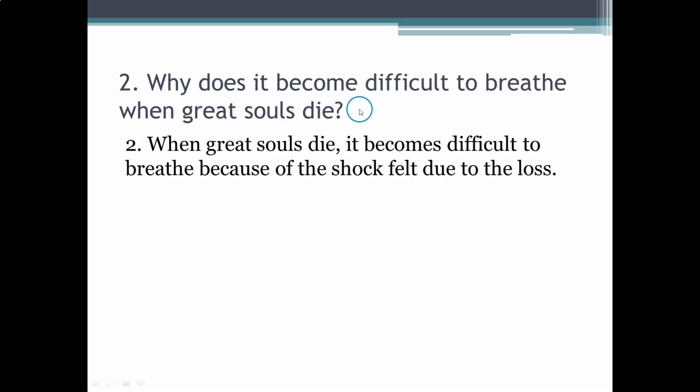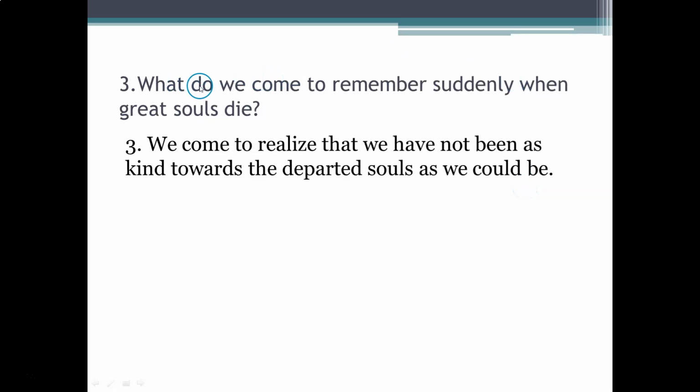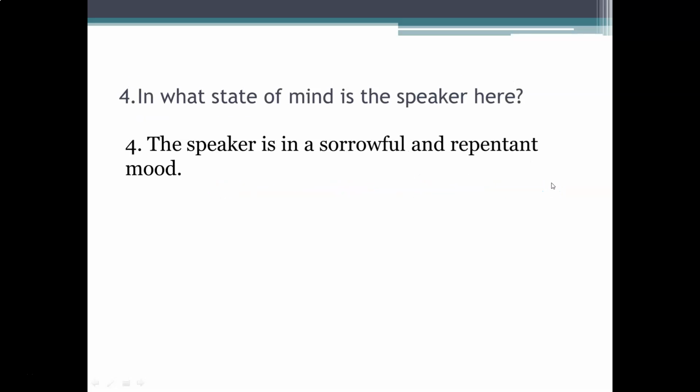Why does it become difficult to breathe when great souls die? When great souls die, it becomes difficult to breathe because of the shock felt due to the loss. What do we come to remember suddenly when great souls die? We come to realize that we have not been as kind towards the departed souls as we could be. In what state of mind is the speaker here? The speaker is in a sorrowful and repentant mood.